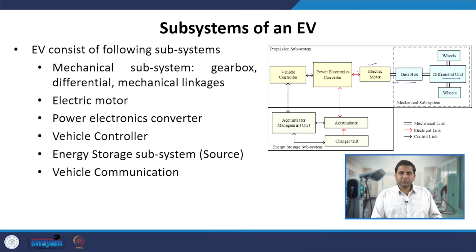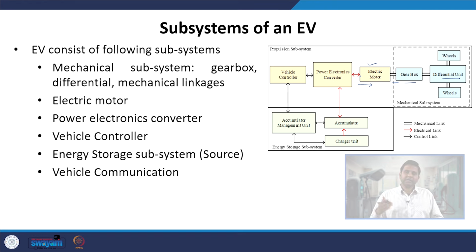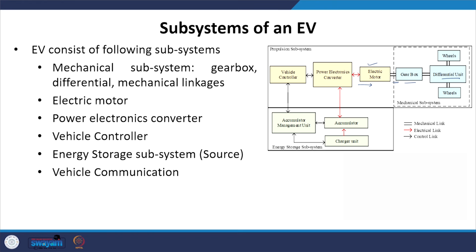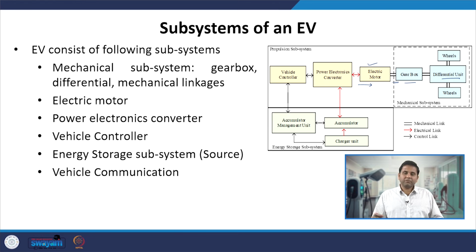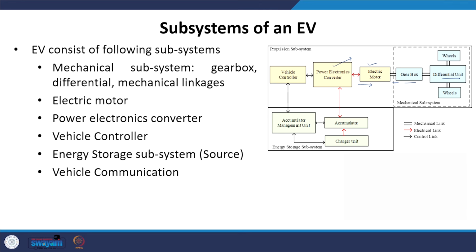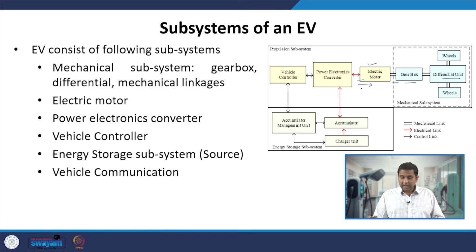In order to ensure that the electric motor performs according to the command given by the driver or the user, we require a power electronic converter, which converts the battery output voltage and current into the form required by the electric motor.